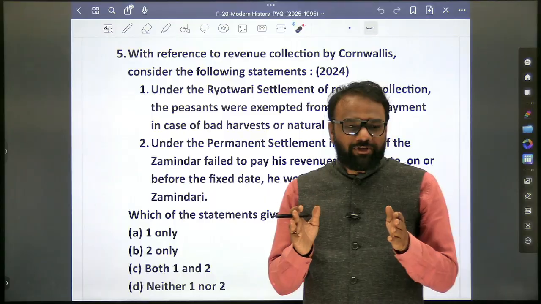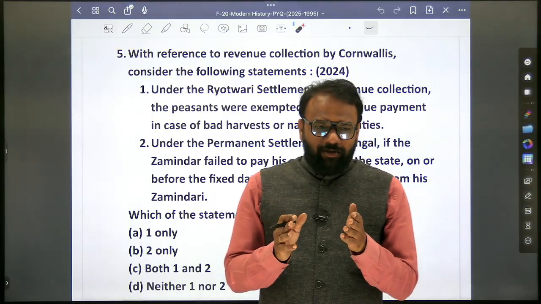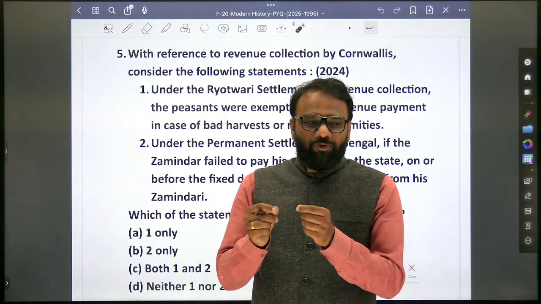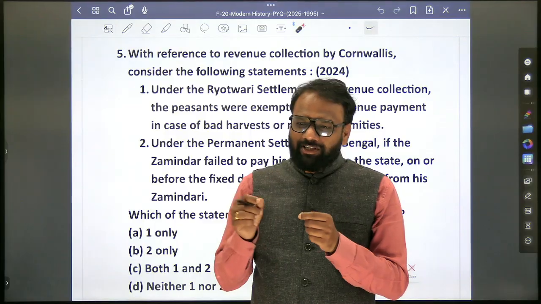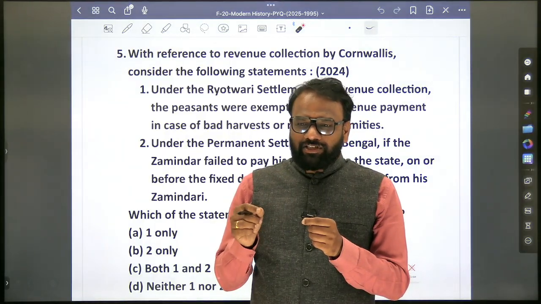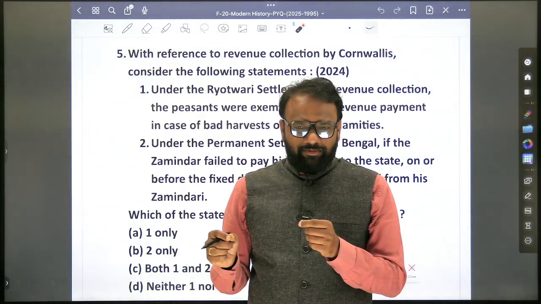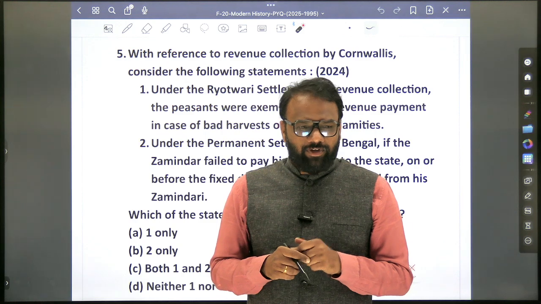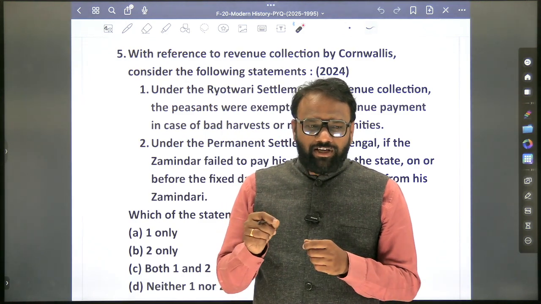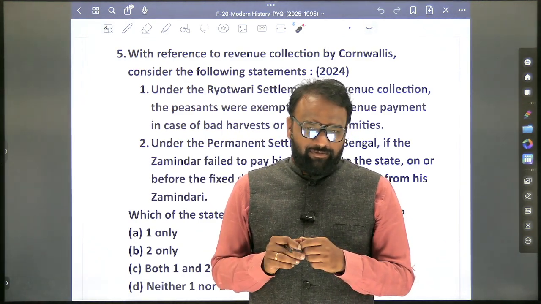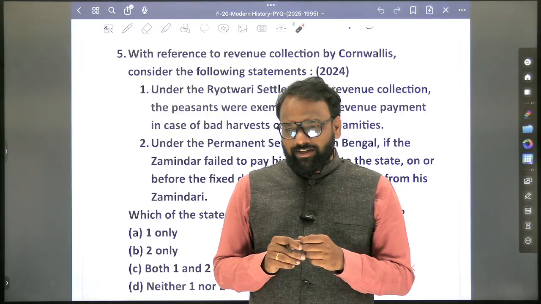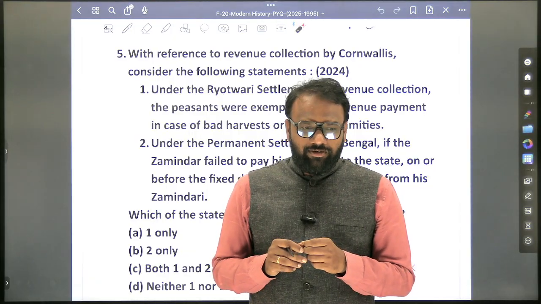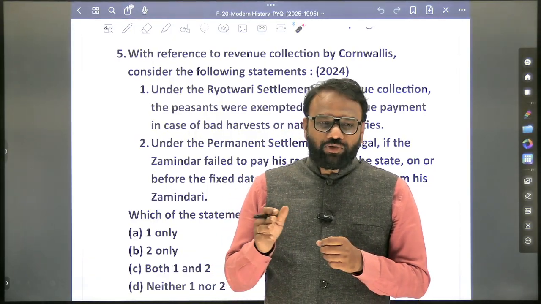So what is the basic information that we prepare? Who are the personalities associated? Who brought the system? Who brought the Zamindari system? Personality associated with Zamindari system? Cornwallis. Personality associated with Raitwari system? Alexander Read and Thomas Munro. Next, when it comes to Mahalwari system?